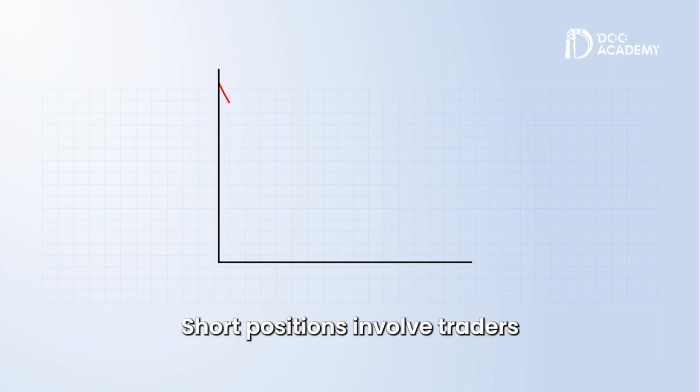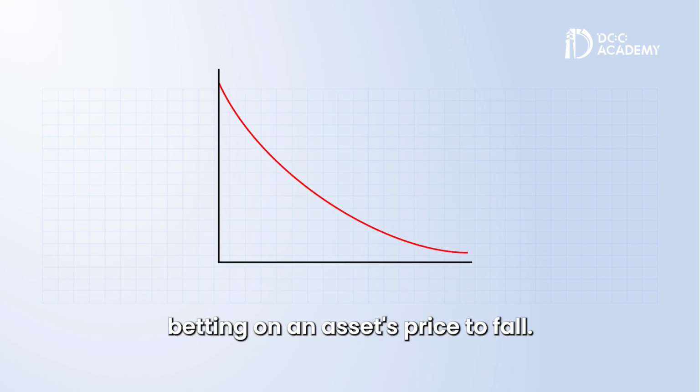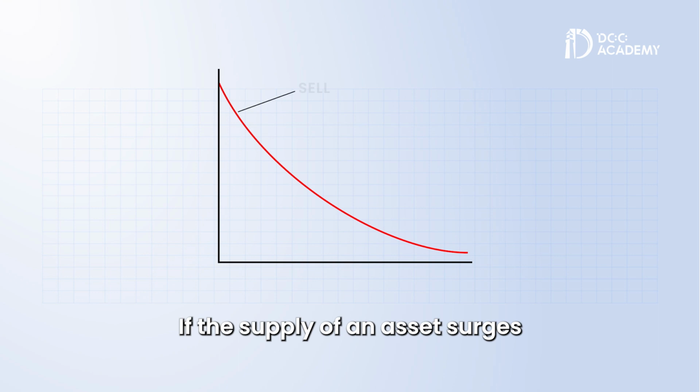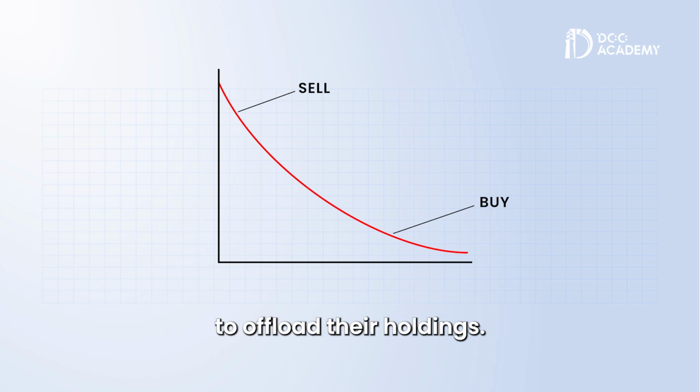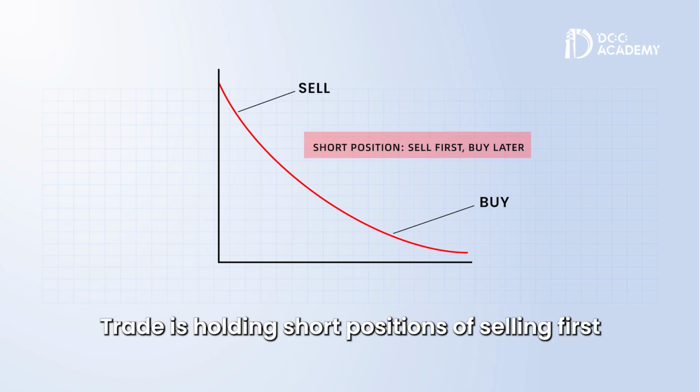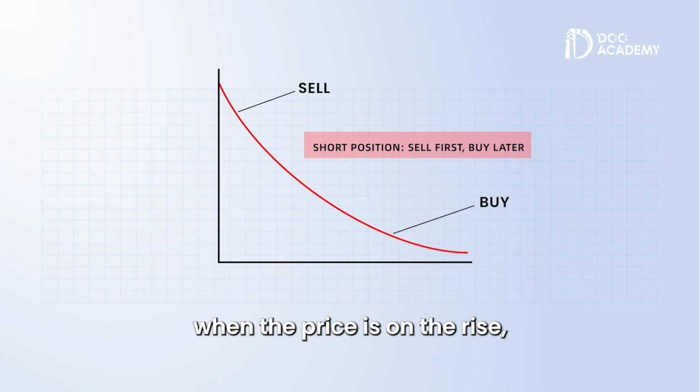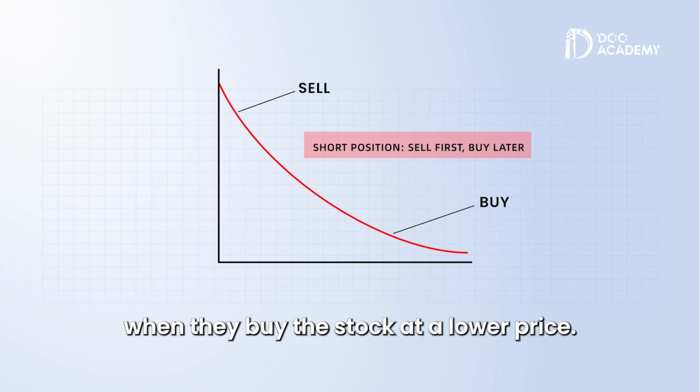Short positions involve traders betting on an asset's price to fall. If the supply of an asset surges or if there is an oversupply when demand dwindles, sellers may be willing to accept lower prices to offload their holdings. Traders holding short positions of selling first when the price is on the rise, and buying later when the price decreases can profit from the difference when they buy the stock at a lower price.